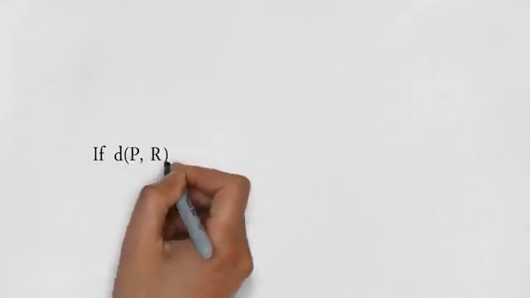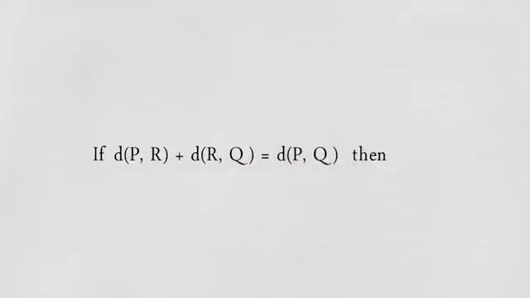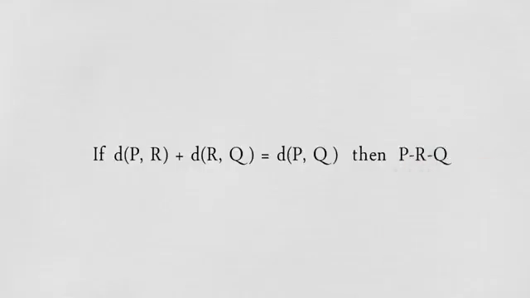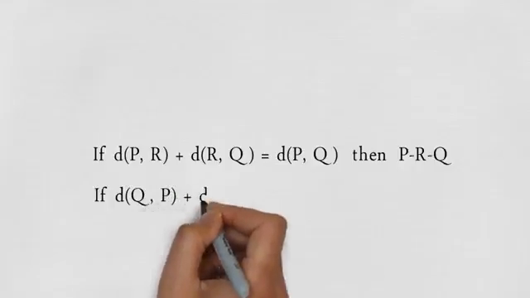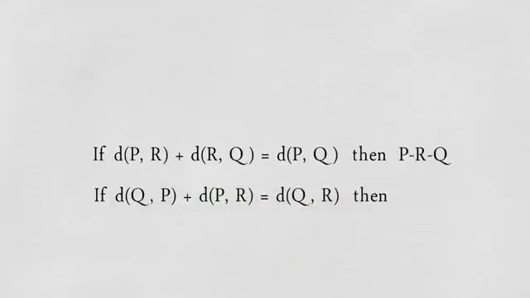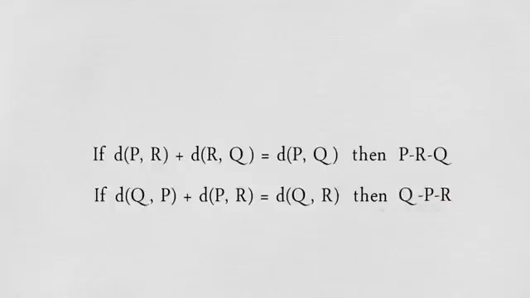If distance of PR plus distance of RQ is equal to distance of PQ, then P-R-Q. If distance of QP plus distance of PR is equal to distance of QR, then Q-P-R.